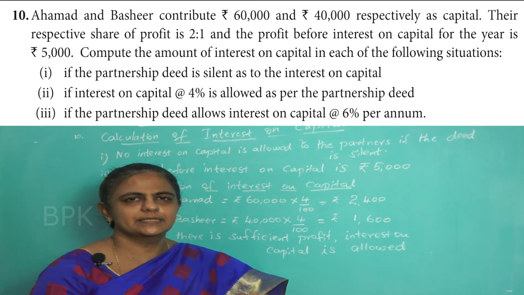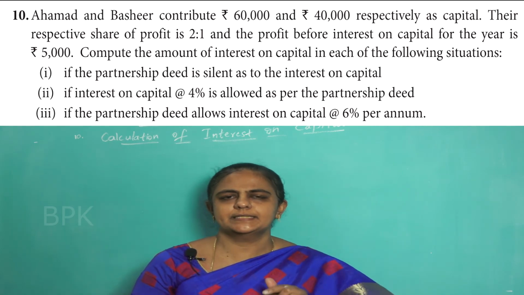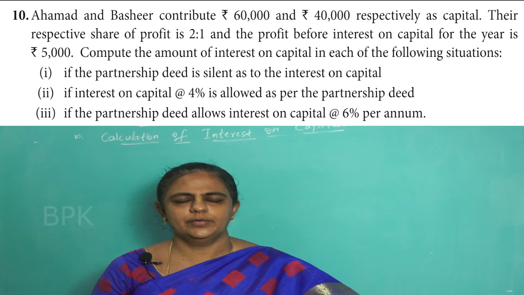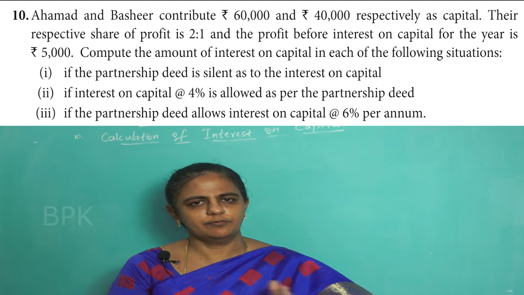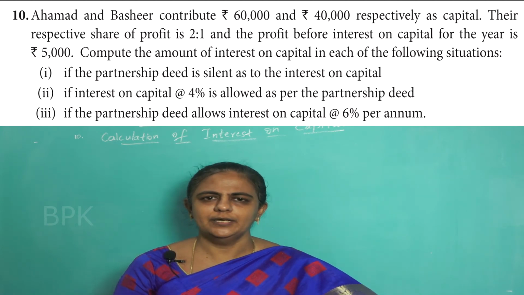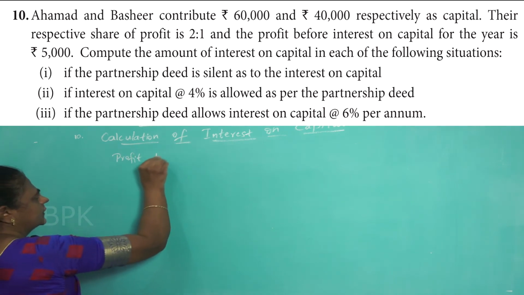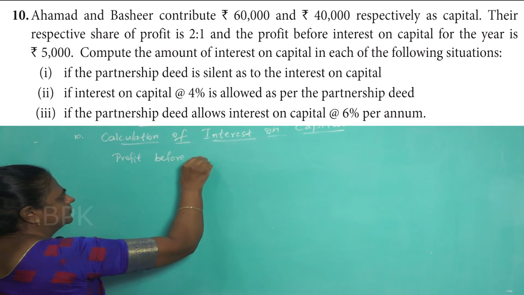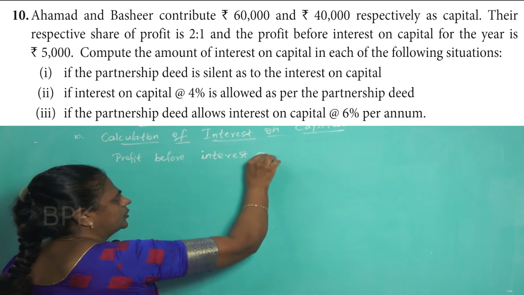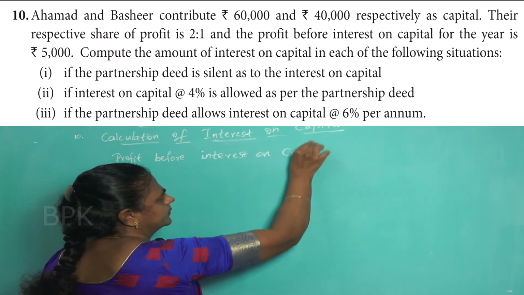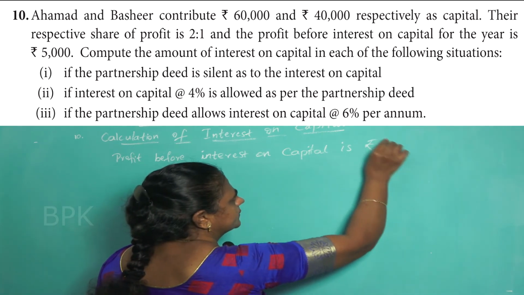Okay. Now you see the third case. In third case, partnership deed allows 6% interest on capital. So first you calculate 6% and find out how much you have to pay on capital. Then you see whether your profit is enough to pay the interest on capital. Profit before interest on capital is rupees 5,000.